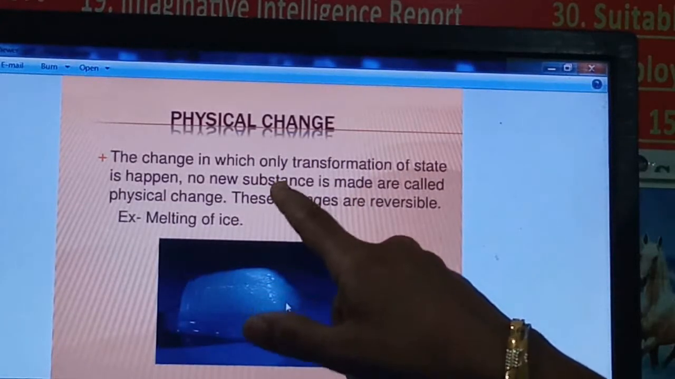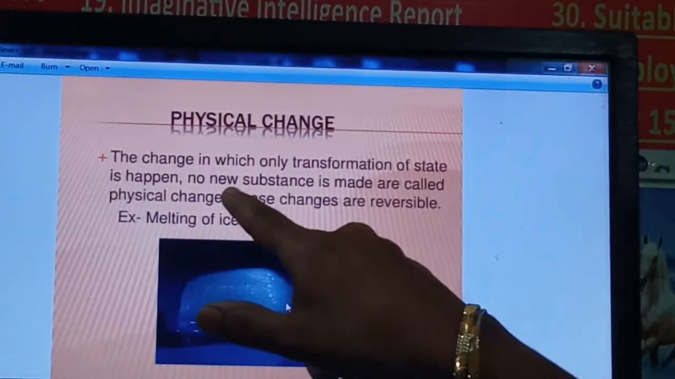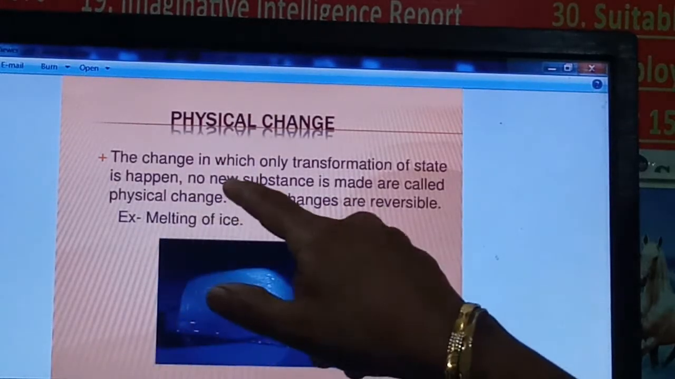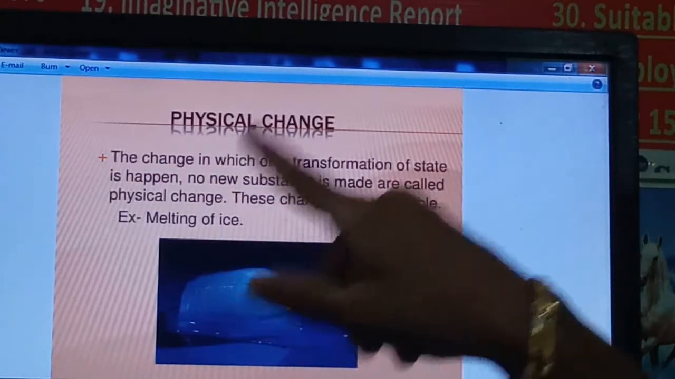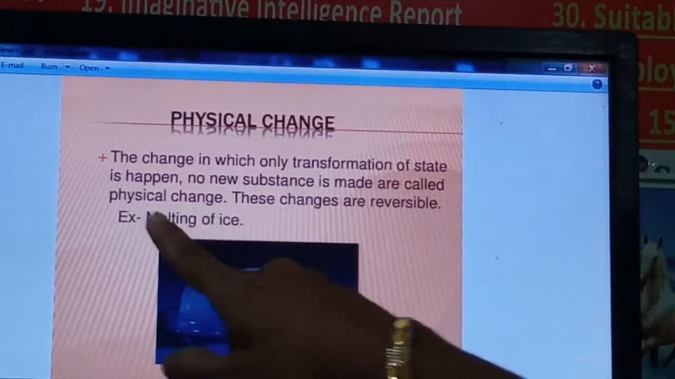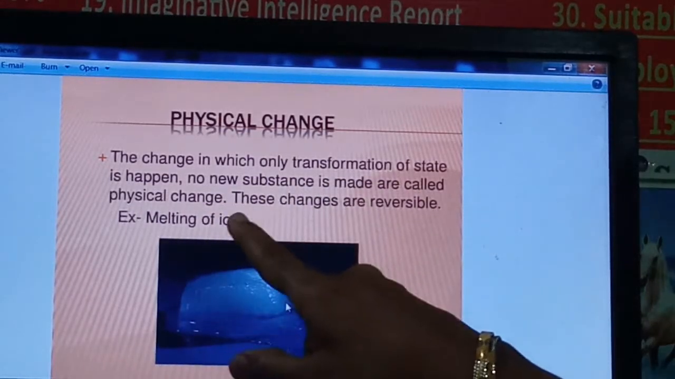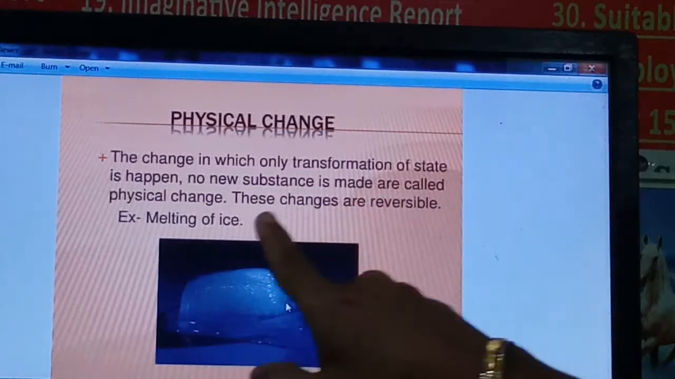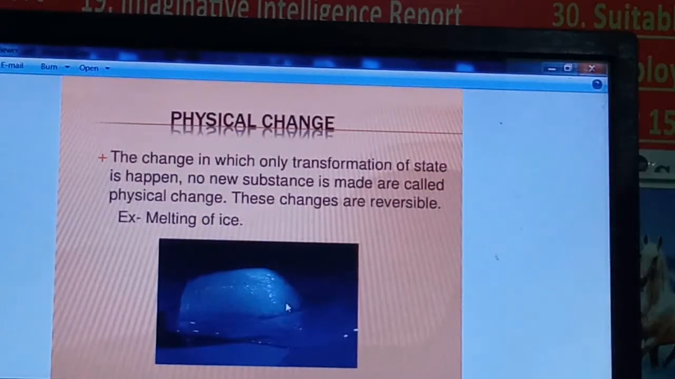Here you have to consider it a chemical change, right? The molecular formula is not changed. No new molecule is formed, meaning a new substance is not formed, right? Such changes are called physical changes, and most of the physical changes are reversible. An example is given of ice.